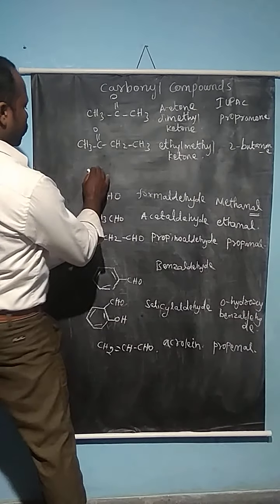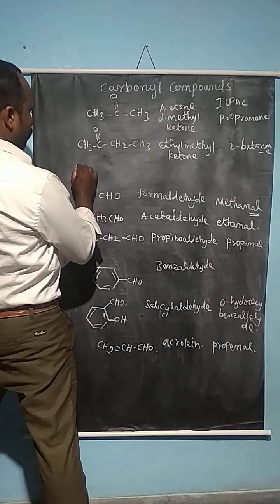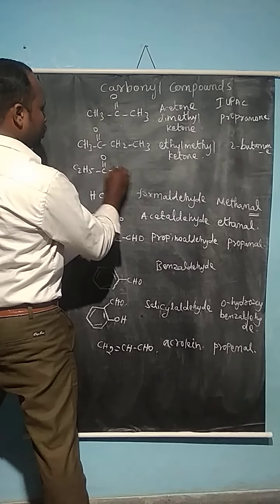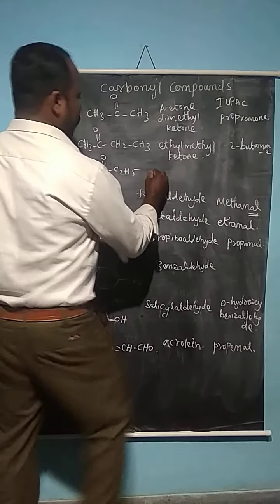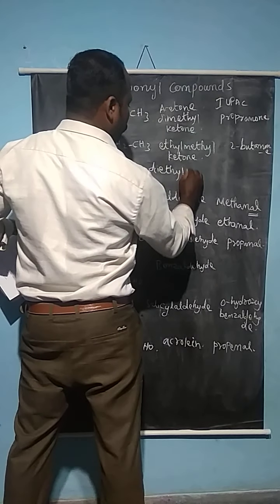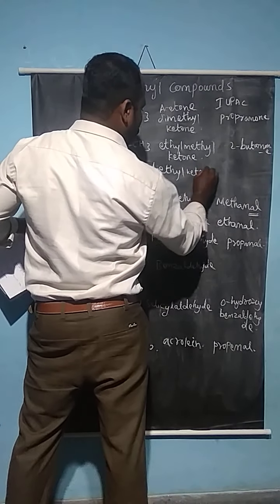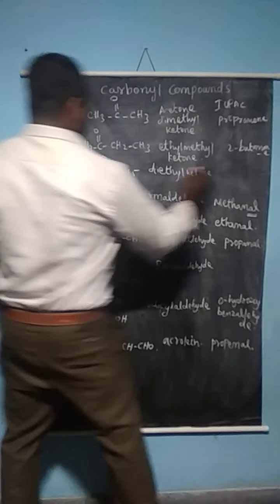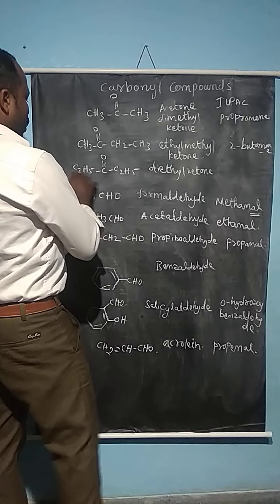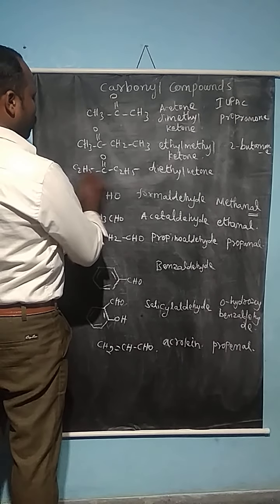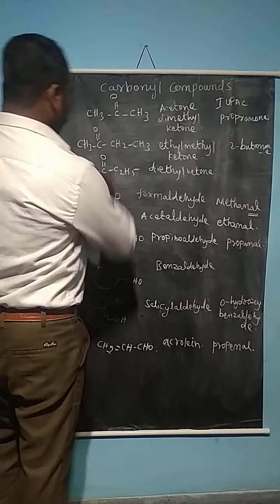Now see one more example: C2H5, C double bond O, C2H5, is diethyl ketone. In the IUPAC name, there are 2 carbon atoms here and 2 carbon atoms there, so totally there are 5 carbon atoms including the carbonyl group.